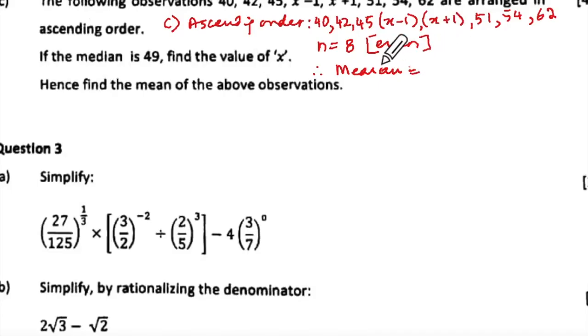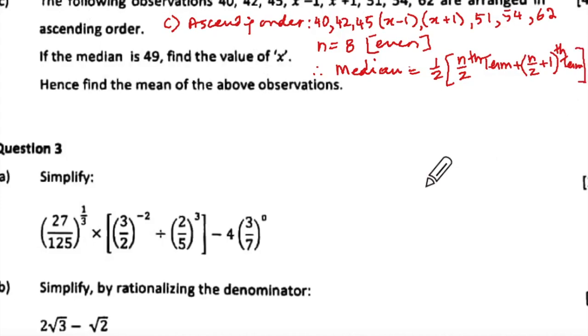So median formula will be half into bracket n upon 2th term plus n upon 2 plus 1 th term, and close the box bracket. Rather than writing this plus this whole thing upon 2, na? This way it is better, right? So it will be half into n upon 2, it means 8 upon 2, 4. Fourth term, not 4. And 4 plus 1 means 5th term.